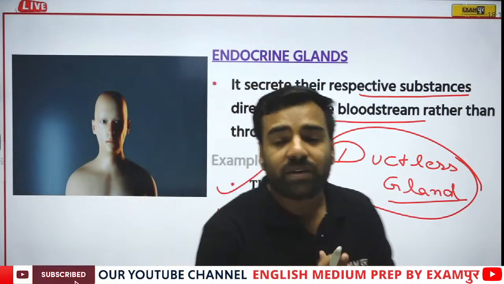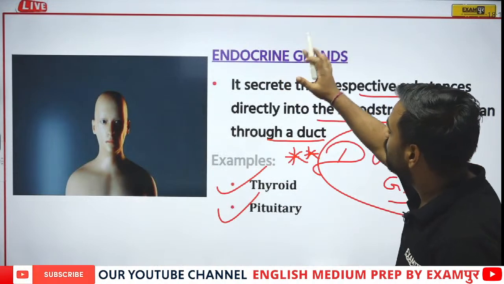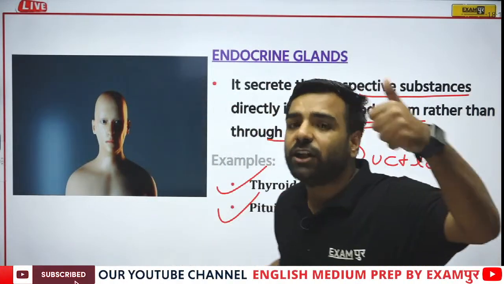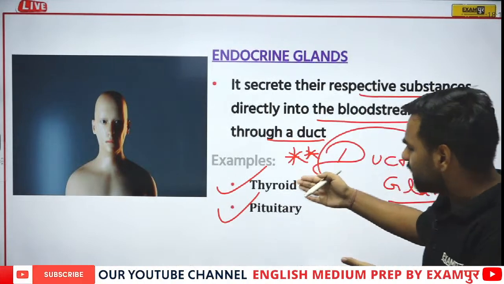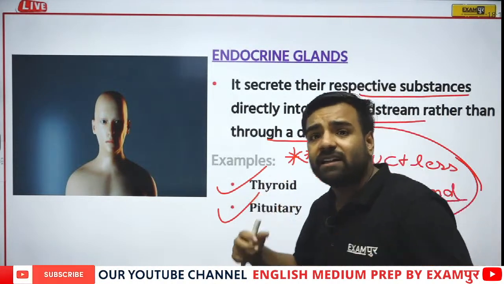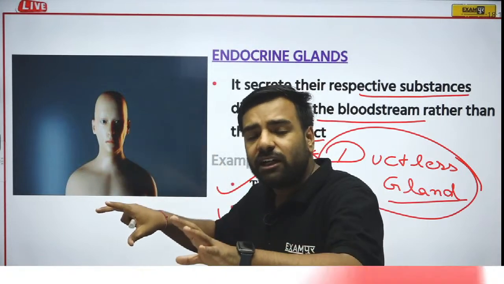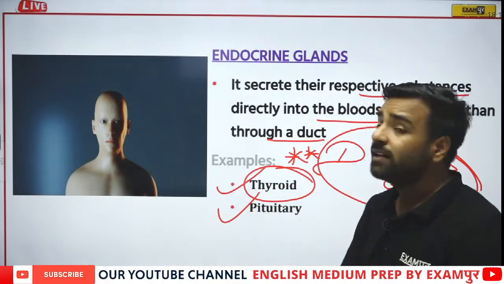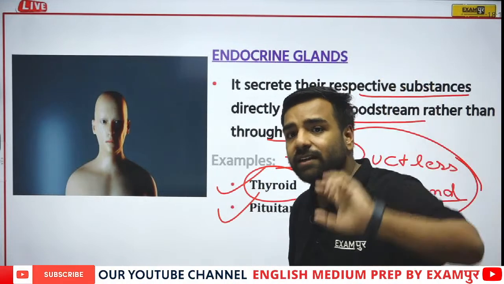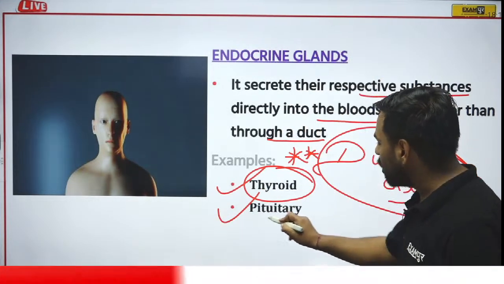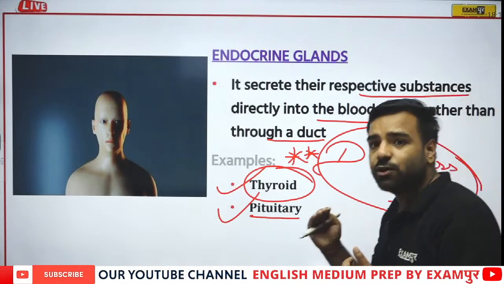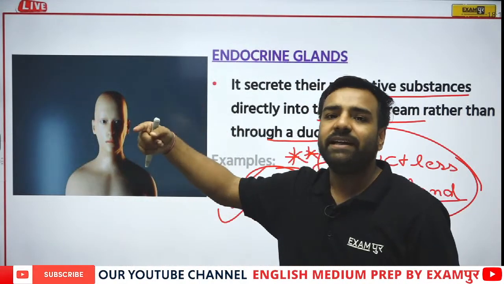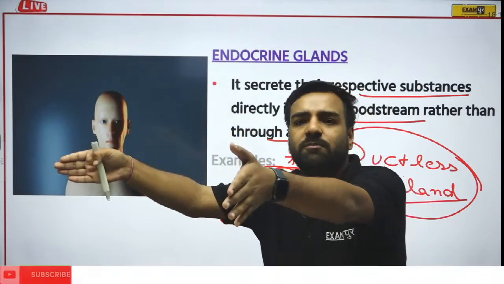Fine. Now if someone asks you, in these endocrine glands, there are so many glands over there. Pituitary gland would be there, thyroid is there, then parathyroid is there. Now if I talk about those endocrine glands, the thyroid gland is actually the largest gland. Fine. And if I talk about the pituitary, it is actually the master of these glands. This pituitary is actually dealing with all those particular glands.